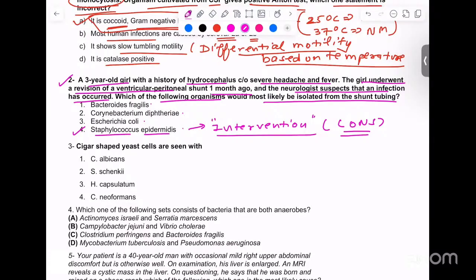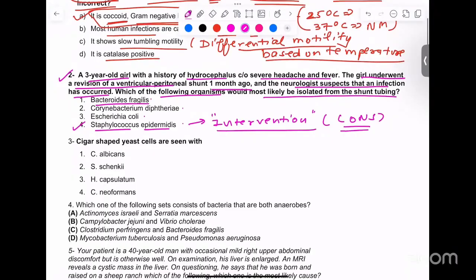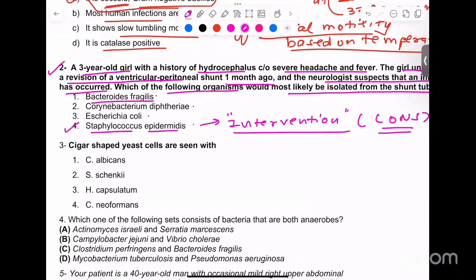Then regarding the other options, Bacteroides fragilis. Whosoever talks about Bacteroides fragilis, remember that Bacteroides fragilis is a gram-negative bacteria. It is an obligate anaerobe, and it is one of the normal commensals of our gut.